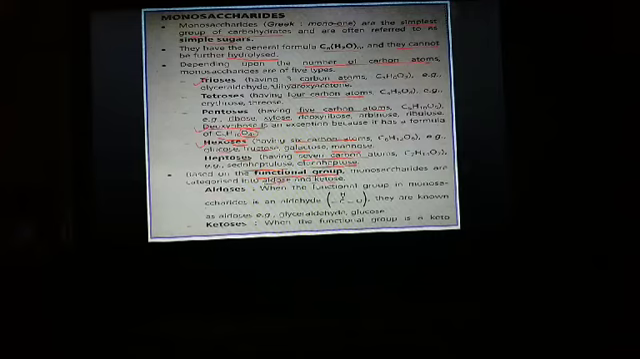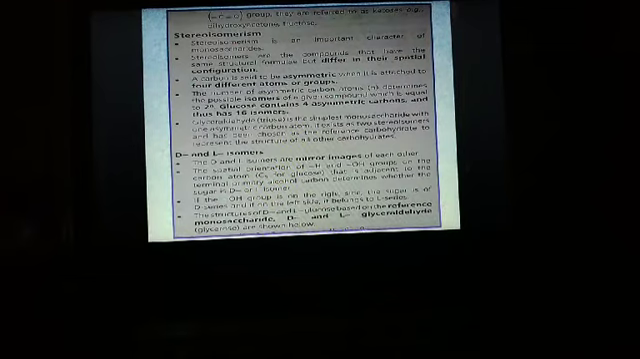Aldoses are monosaccharides which have an aldehyde group, that is CHO group. For example, glyceraldehyde and glucose are aldoses. Ketoses have the functional group ketone, which is the CO group, found here, you can see. For example, dihydroxyacetone and fructose are ketoses.